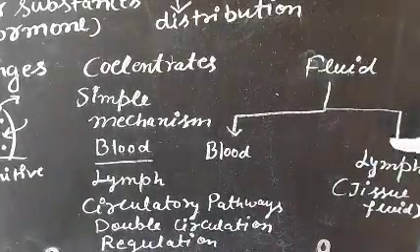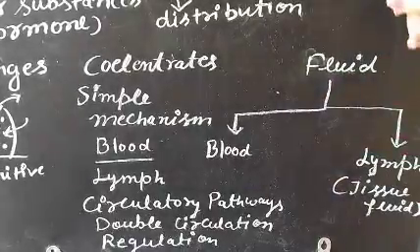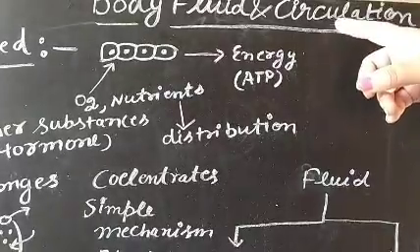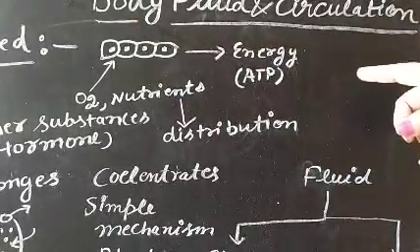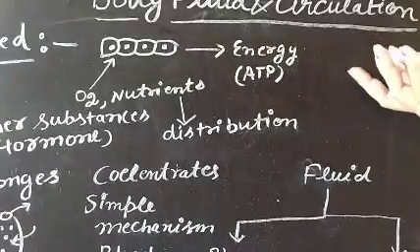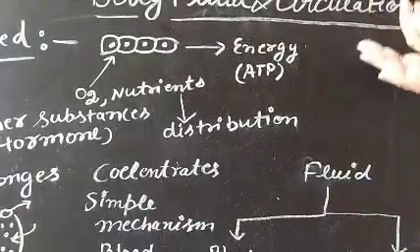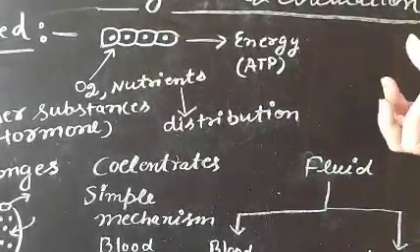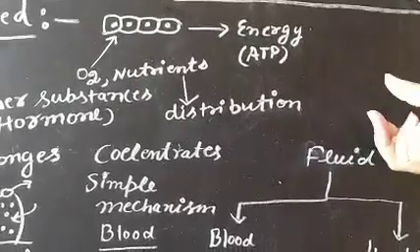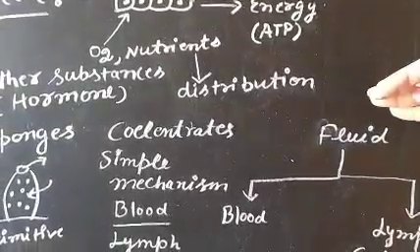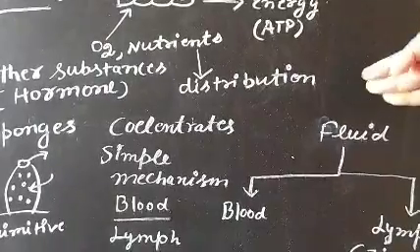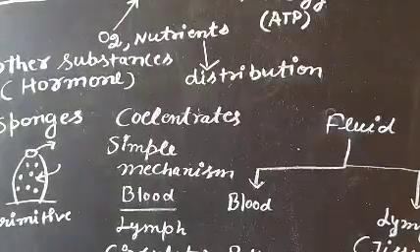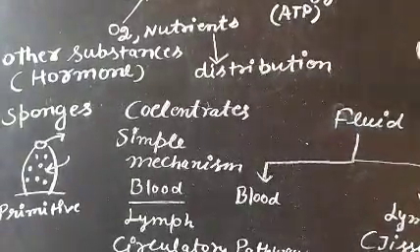How the lymph and the blood play different roles, that we will discuss in our chapter, body fluid and circulation. But this circulation is different in different organisms. In a complex organism like a human being, there is a complex system, the body fluids, blood and lymph, are present, and there is one circulatory organ, that is the heart, also known as the pumping organ. So it transports the blood to all the parts of the body. But in the case of unicellular organisms and simple organisms, this circulation is different. There is only a single cell.